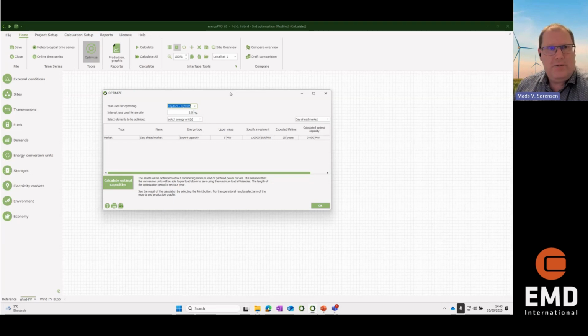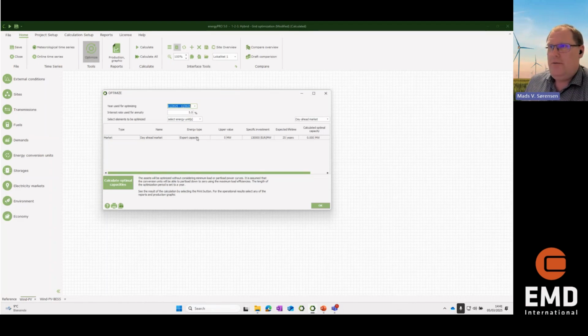We're looking at annuities, and of course, looking at annuities also make that small trick that each year will be similar to the one before. So you can say it's a really good tool for finding the approximate size of a unit, and based on that you can of course do more detailed evaluations of the details and run for a full period.